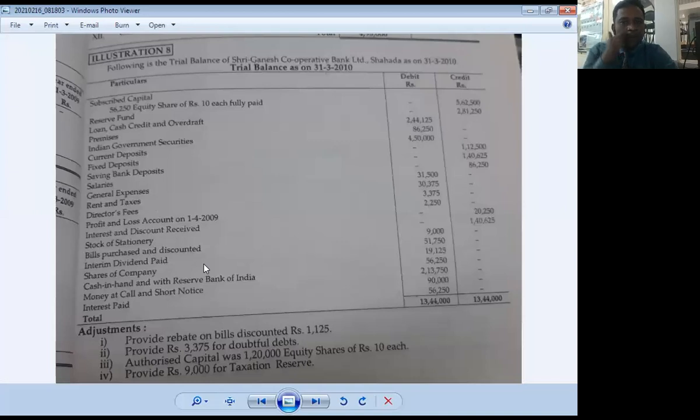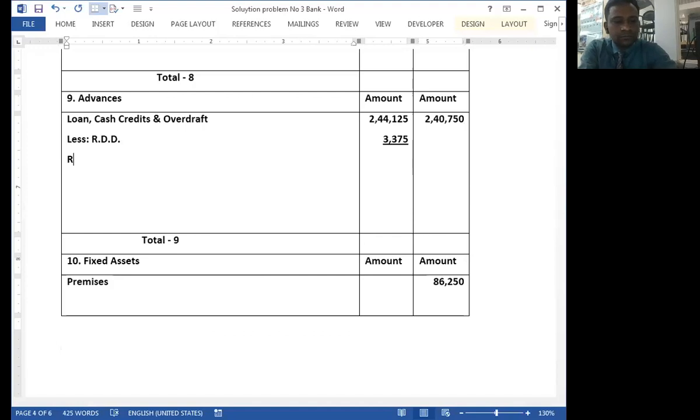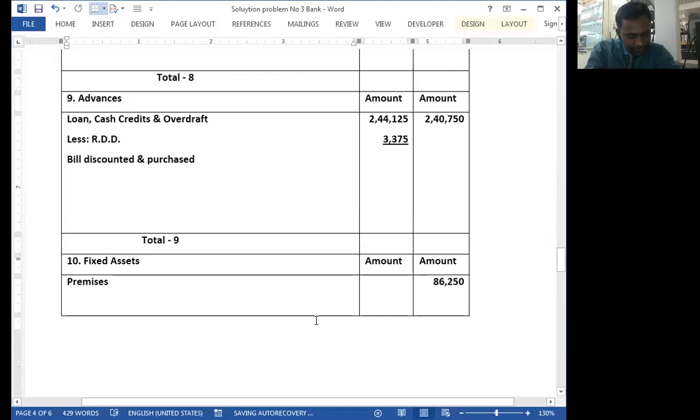Then bill purchased and discounted, 51,750. It is transferred under the heading advances. Sorry, bill discounted and purchased. What is the amount of bill discounted and purchased? 51,750.